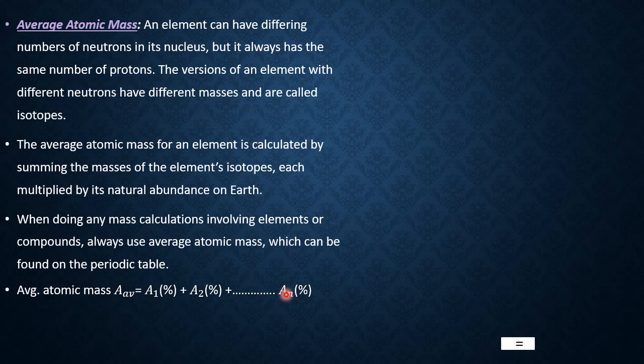In analytical chemistry, they study the isotopic forms and how many there are. If there are 10 forms, you have to add 10 masses here. So the percentage abundance of the first one, second one, third one, and last 10th one. That's why I have taken nth. If you add the percentage abundance contributions of all the isotopic forms, that is the average atomic mass.